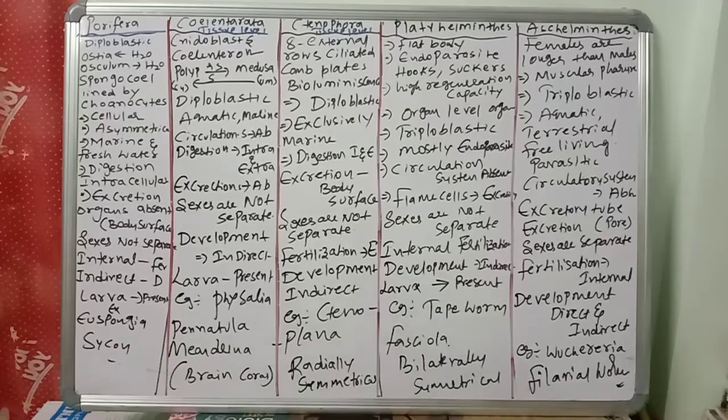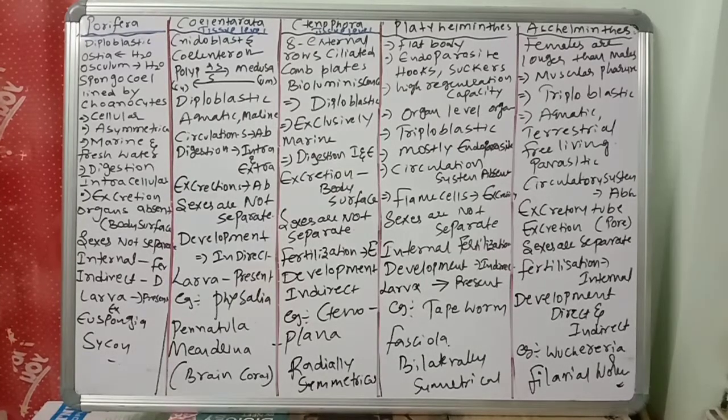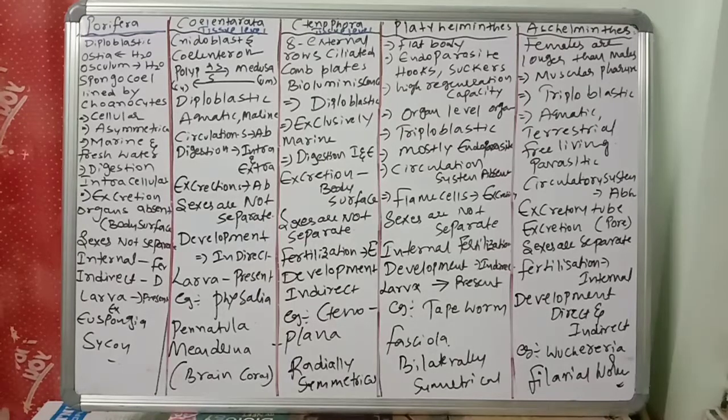Examples of Aschelminthes, you know very well, a very dangerous disease. What is the dangerous disease? Wuchereria bancrofti, which causes filariasis. That's the parasite of nematoda, Wuchereria bancrofti. So the filarial worm causes which one? Filariasis. Like this, very dangerous parasites are also there in the Aschelminthes.